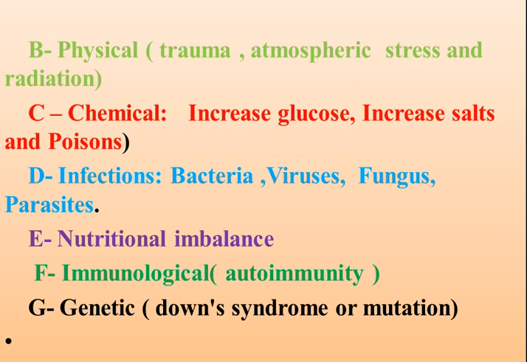We have other causes. We listed the first one, hypoxia. We have physical causes that injure the cell, like trauma, atmospheric stress, and radiation. Also, we have chemical causes, such as increased glucose, increased salt, and poison. And also we have infections like bacteria, virus, fungus, and parasite. All these cause injury to the cell. Also we have nutritional imbalance. Here we do not mean malnutrition. Excess salt or excess sugar can also cause cell injury, not malnutrition.